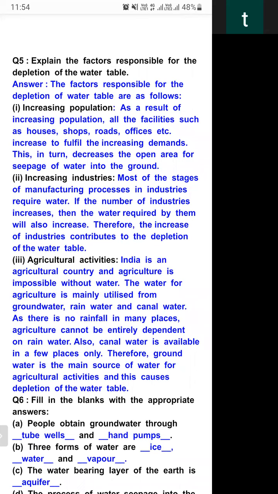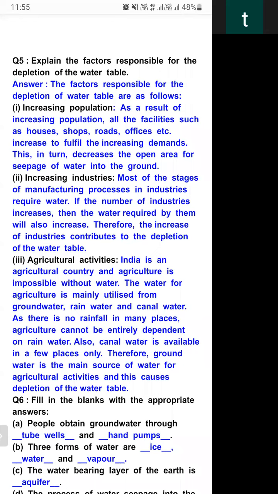But rainwater और canal water हर place पे available नहीं है. तो वहां पे किस तरह से हम agriculture कर सकते हैं? By using the groundwater. So therefore, groundwater is the main source of water for agricultural activity, and this causes depletion of water table. तो इससे क्या होगा कि water table का जो level है that will decrease, depleted. There will be depletion of water table.